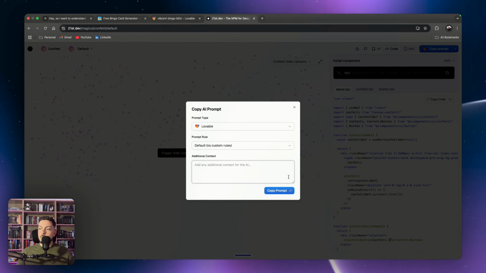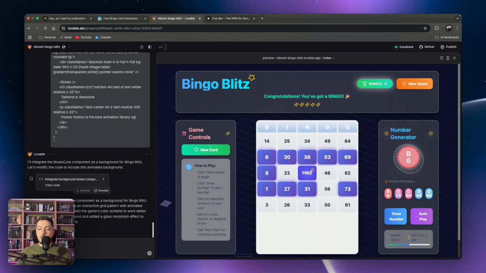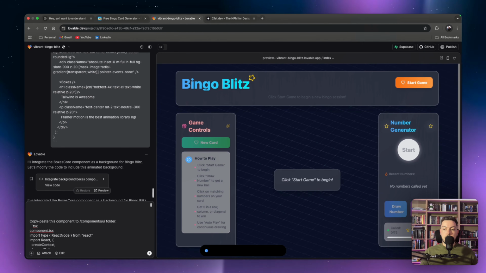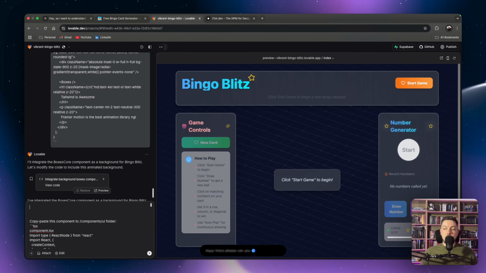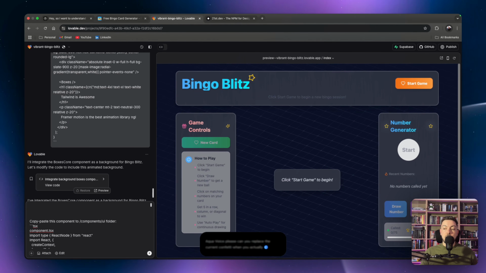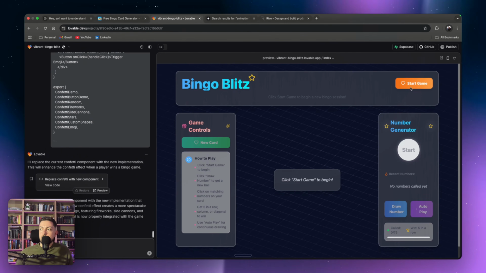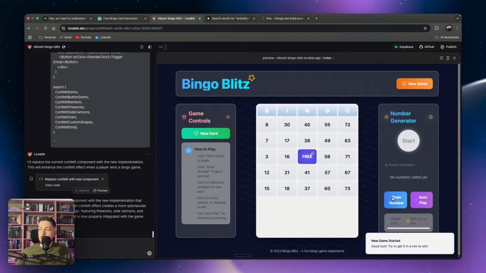Okay, so let's copy that prompt. Copy over there, come back over here. We do the same thing. You just paste it in. Let's open up Aqua Voice. Please, can you replace the current confetti when you actually win bingo with the following code below? Sweet, so it should integrate that. So let's start a new game and let's go through this process again.